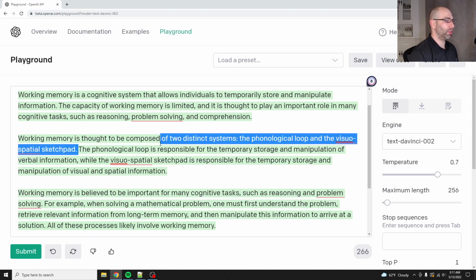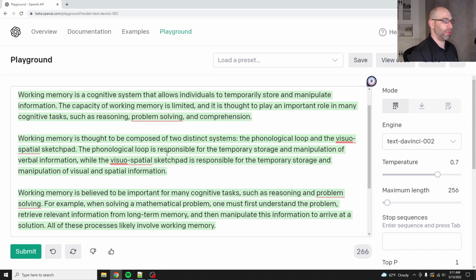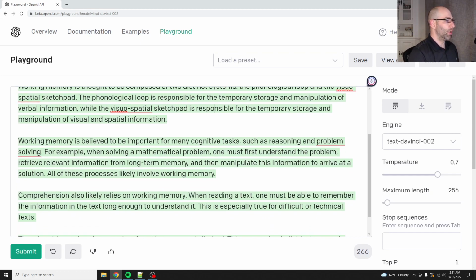The phonological loop is responsible for the temporary storage and manipulation of verbal information. So that's how I'm planning on speaking to you. While the visuospatial sketchpad is responsible for the temporary storage and manipulation of visual and spatial information. Working memory is believed to be important for many cognitive tasks.